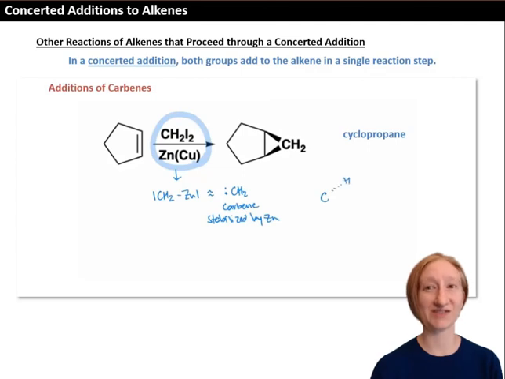A carbene is a carbon that has two groups on it. Here they're hydrogens. It has a lone pair and an empty p orbital. This means that carbenes are both electrophilic at the empty orbital and nucleophilic at the lone pair.